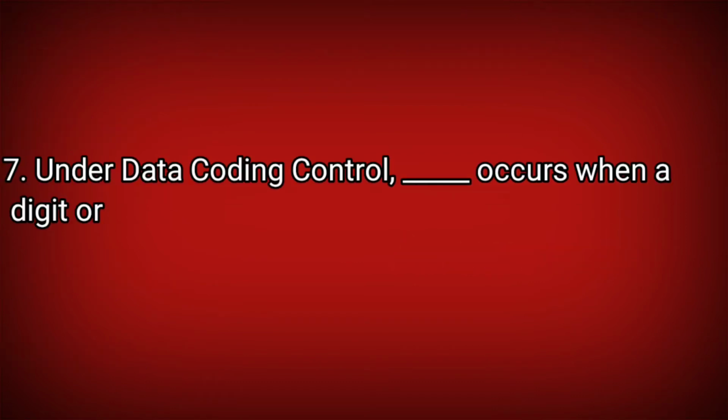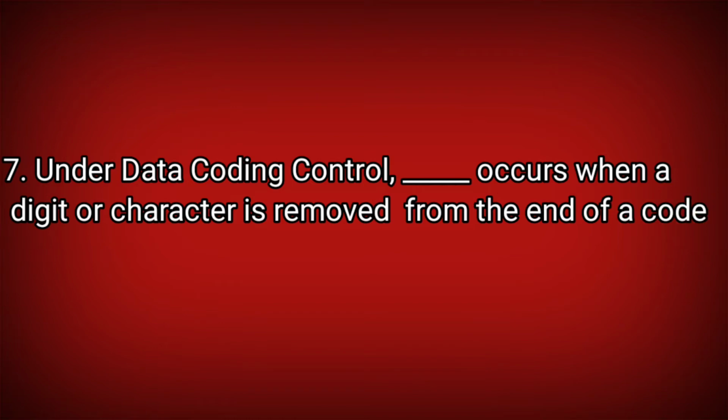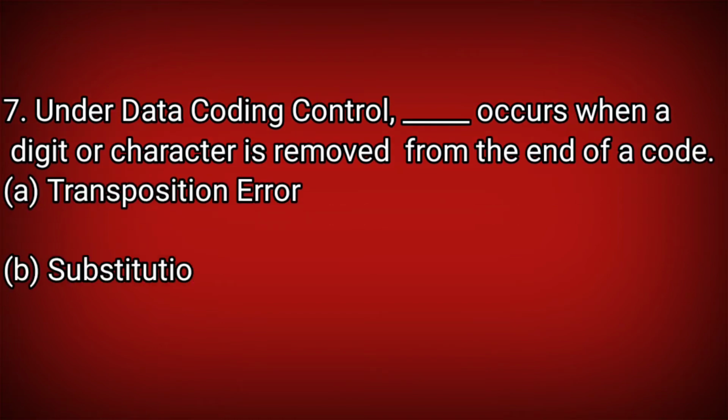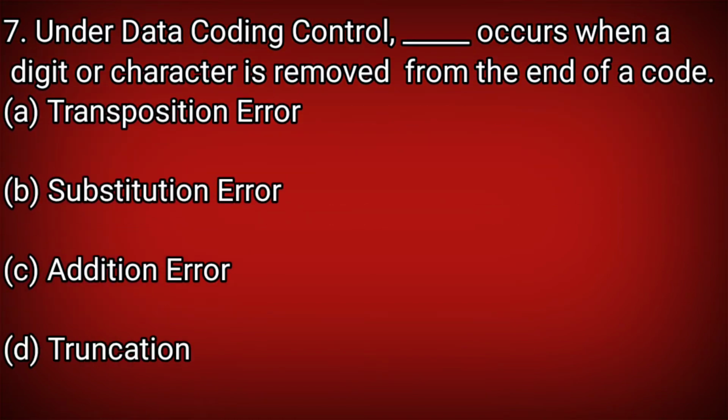Under data coding control, dash occurs when a digit or character is removed from the end of the code. Option A, transposition error. Option B, substitution error. Option C, addition error. Option D, truncation error. Answer should be D, truncation error. Let's see what is the answer.